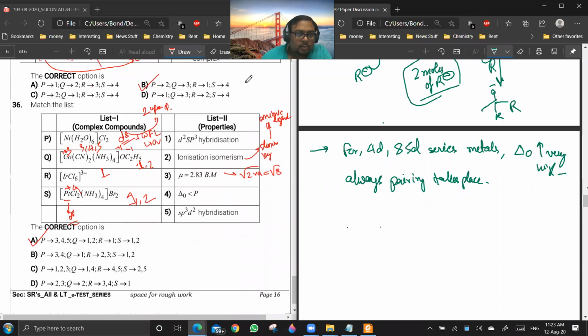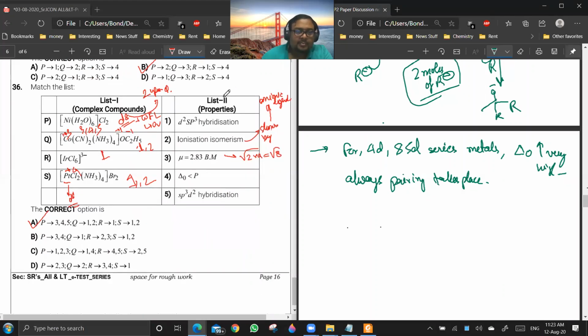Okay, 36. See, a ligand is just a ligand for the 4d and 5d series; there is no strong or weak field ligand in these cases. In 36 they are given different ligands and asked to match them with properties.